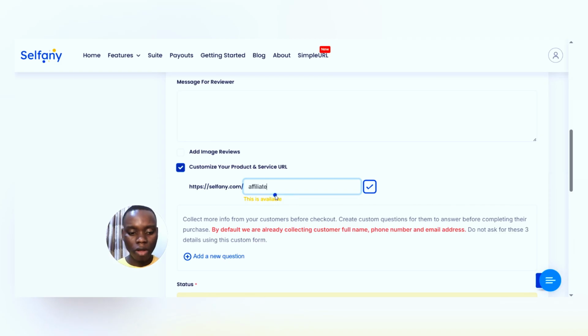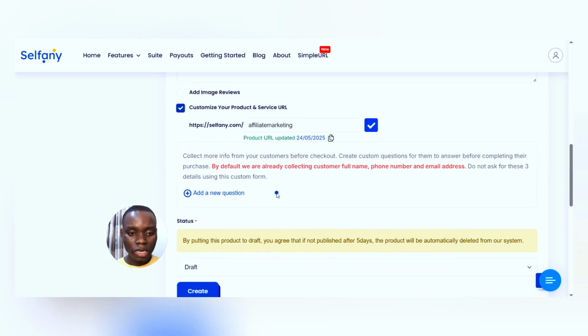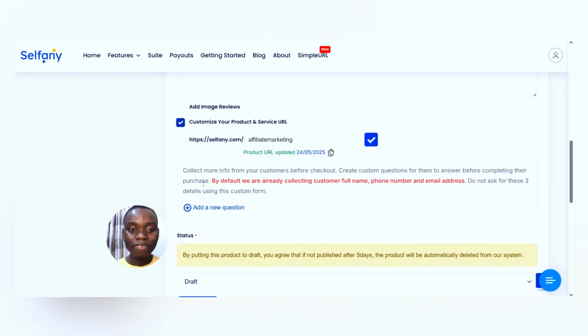Okay, they said this is available. I can even decide to add affiliate marketing. It's still available, but if it's not available, you can actually add any other keyword that you actually want. Now this feature here is very incredible.